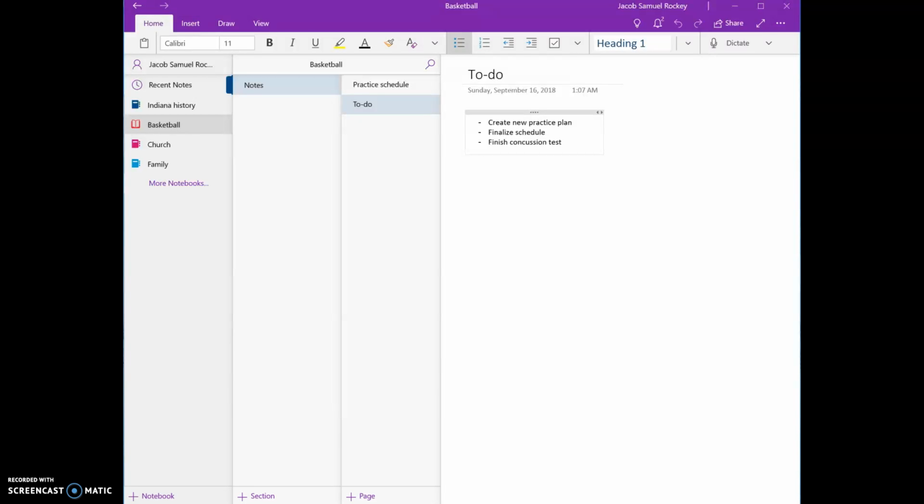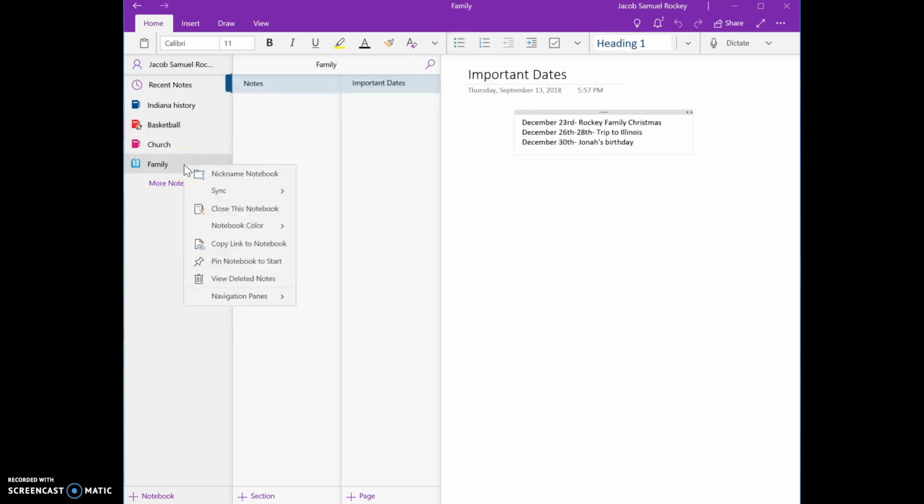The note-taking tool that I've decided to use is OneNote, just because I have a Microsoft computer and Microsoft things are easier for me to use. And as you can see on the screen here, this is my OneNote page. I have 4 notebooks currently: Indiana history, basketball, church, and family.